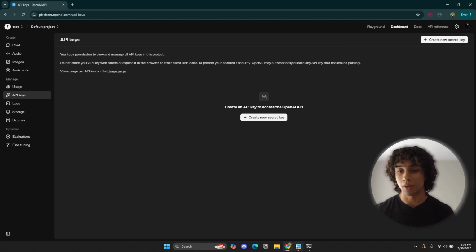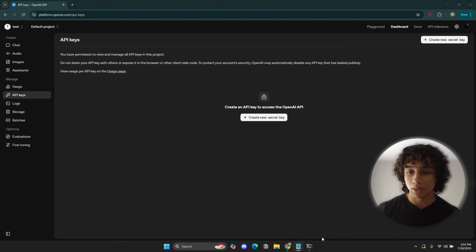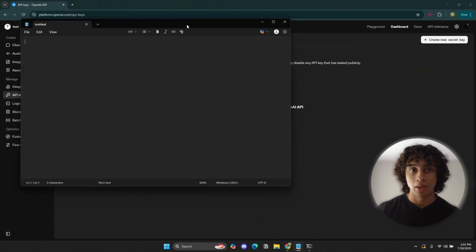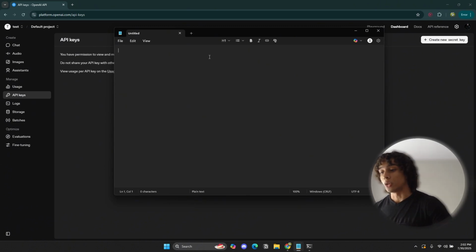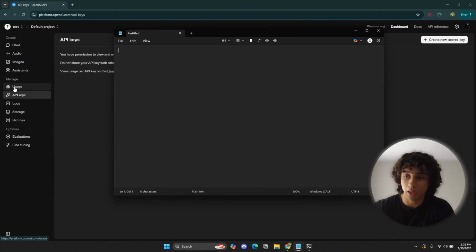Paste it in some kind of text file, just somewhere temporarily. Do not expose it to anybody. You are going to have to be paying for this. You might have to go to usage and enter your credit card or debit card, because you are going to be charged by tokens, basically. But first, let's talk about what an API is.